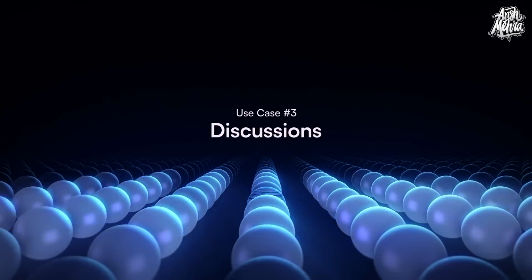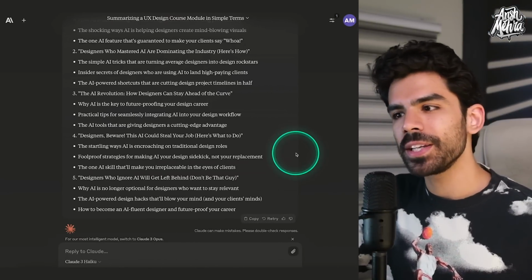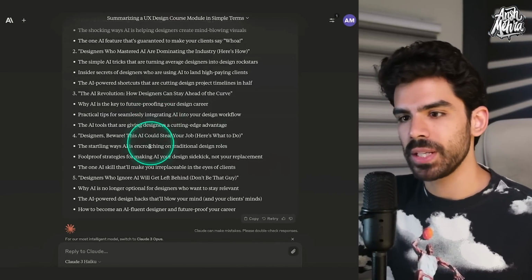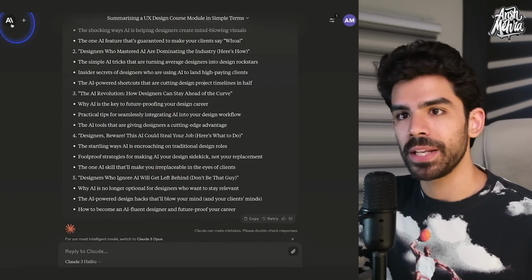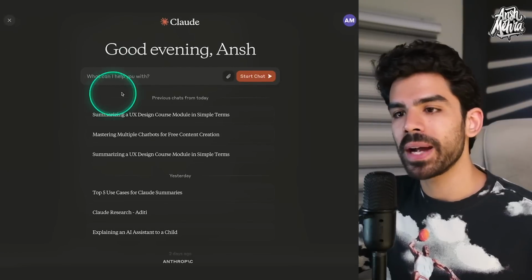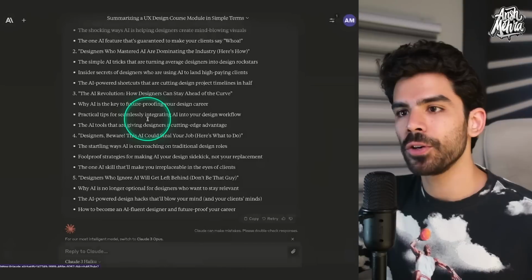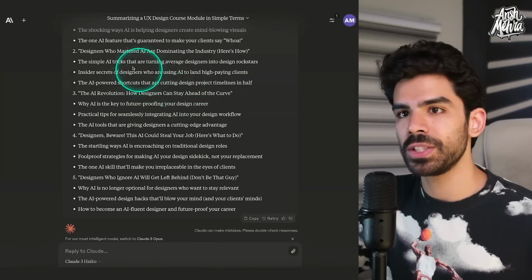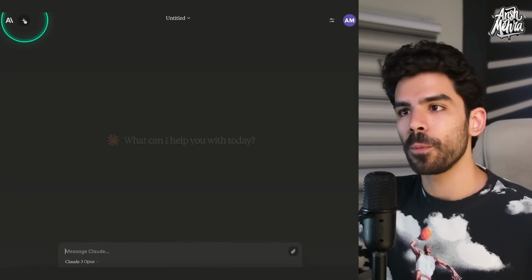And this is my favorite one because it allows me to use AI's intelligence and my intelligence together. But before I do that, I want to quickly take you through the entire interface. On the very top, we have the menu. If I click on menu, I will go back to this homepage right here. If I click on my conversation, I will come back to my history. If I click on plus, I will open a new chat.